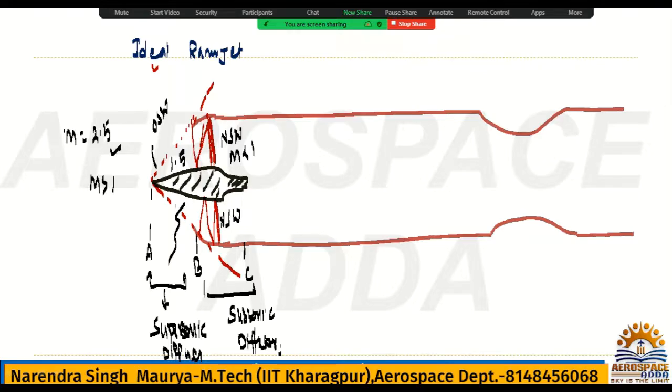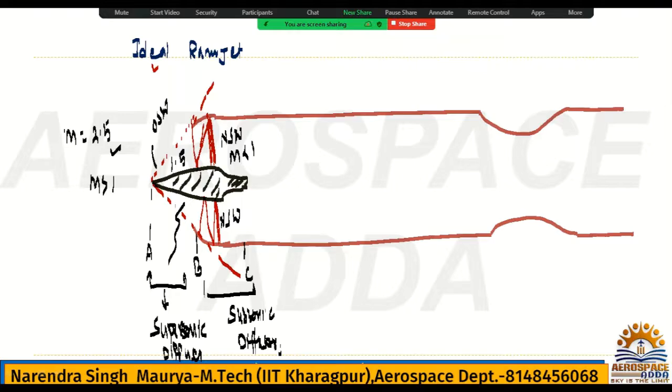Normal shock and oblique shock, you already know the concept. In both A to B and B to C, both sections work as a diffuser. The only difference is that A to B is supersonic and B to C is subsonic, but both are diffusers. In a diffuser, kinetic energy is converted into pressure rise.